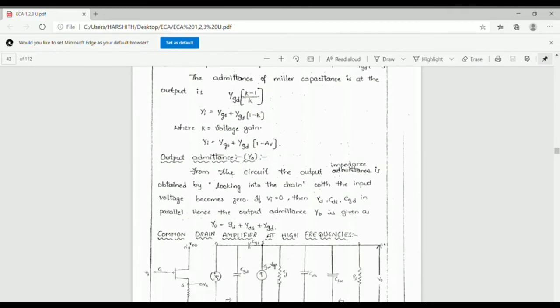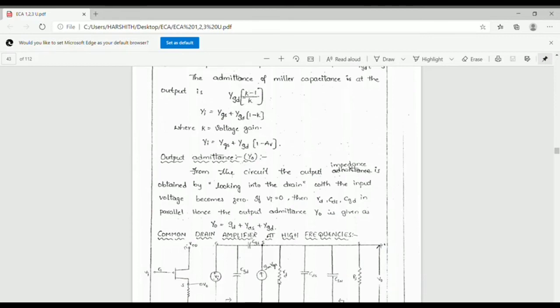This is the output admittance, so that is the Y naught. Output admittance is obtained with the input voltage set equal to 0. Input voltage is 0, and we can calculate the output impedance. Input voltage set equal to 0.